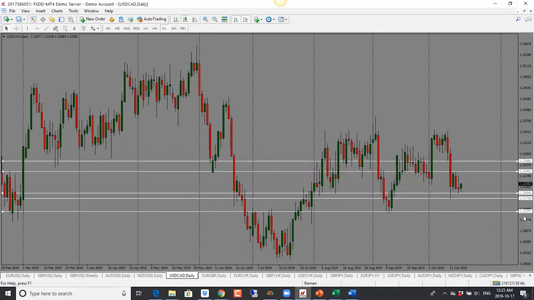1.3170 is the first target. 1.3120 is the second target. But again, with caution, because if it doesn't drop through 1.3180, this one could go back up towards the high of the range.